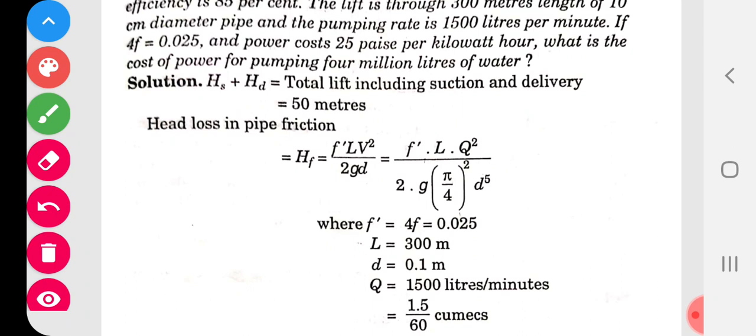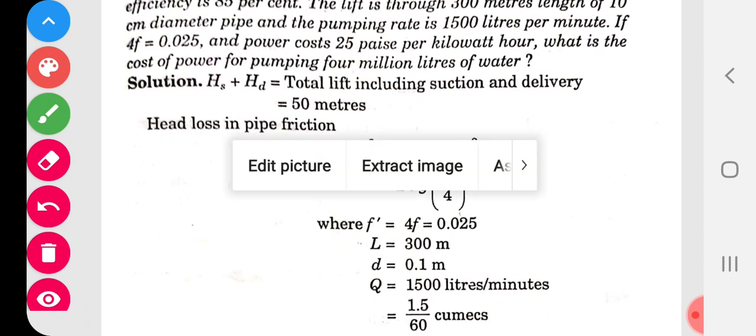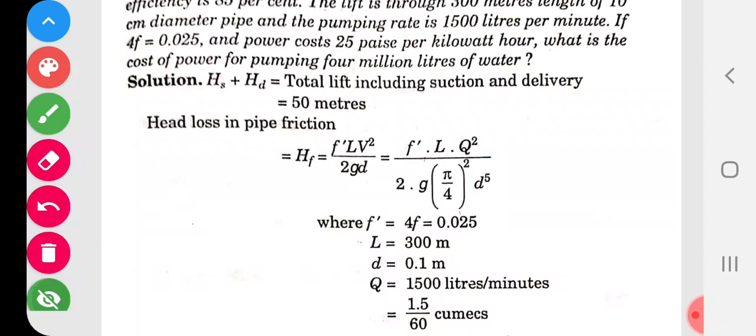Very first, the total lift including suction and delivery head is calculated. What is total lift? HS means suction head and HD means delivery head. Both are equal to 50 meters. It is given. Please remember, all these things are given. So this 50 meters is given. Whatever I put a right mark on is given.